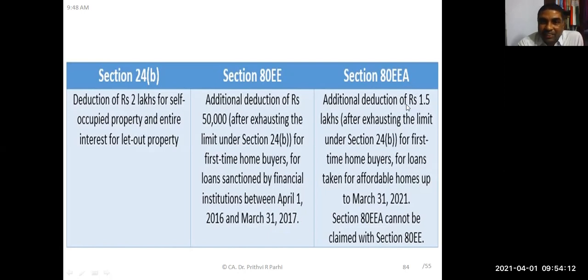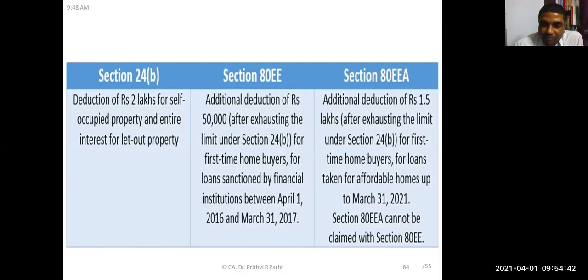80EEA is an additional reduction up to rupees 1.5 lakh for first time home buyers, but the loan should be sanctioned during this period, up to 31st March 2020. And 80EEA cannot be claimed if section 80EE is claimed. So this is the summary of these three sections.